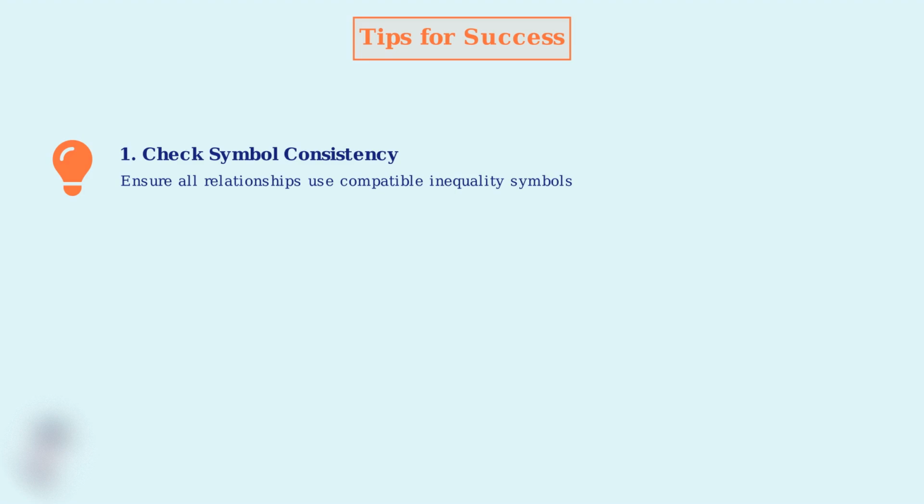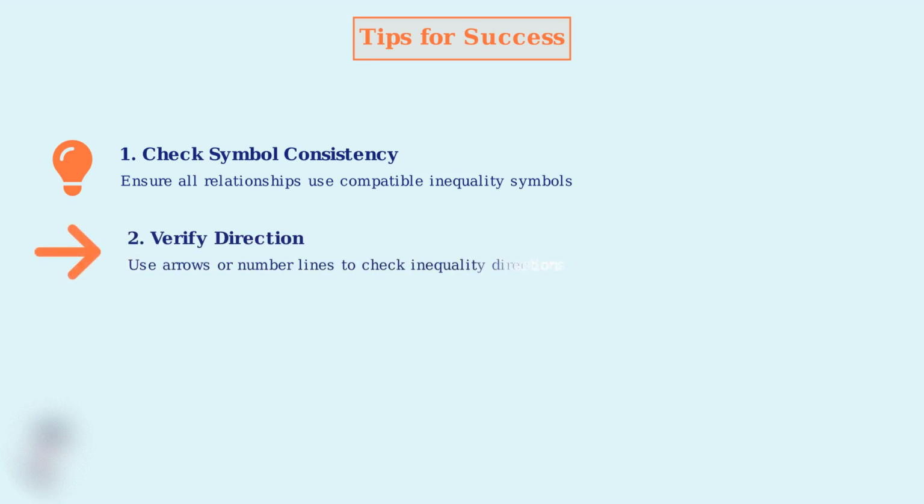Now let me share some practical tips to help you avoid these mistakes and apply the transitive property correctly every time. Tip number 1. Always check that your inequality symbols are consistent. If you're using less than in one relationship, make sure you can use less than in your conclusion. Tip number 2, double check the direction of your inequalities. Draw arrows or use number lines to visualize the relationships if needed.